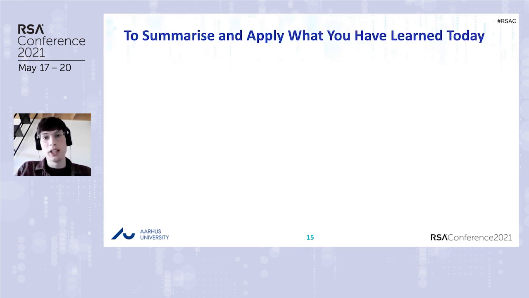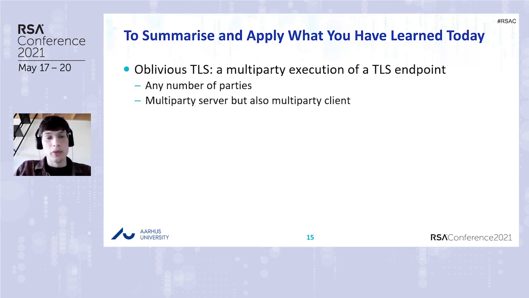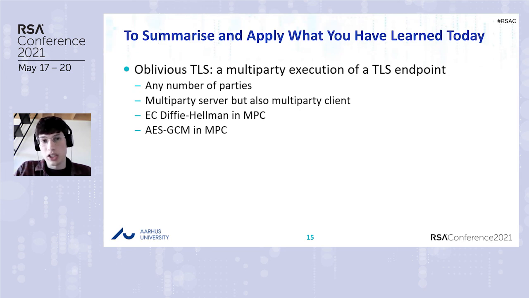So to summarize the results, Oblivious TLS is a multi-party execution of a TLS endpoint, and this supports any number of parties. In our example, we just used 2 parties, but in general, everything is fine with n parties. The protocol can be used at server side, but also at client side, and it is based on a multi-party version of elliptic curve Diffie-Hellman and of AES-GCM.